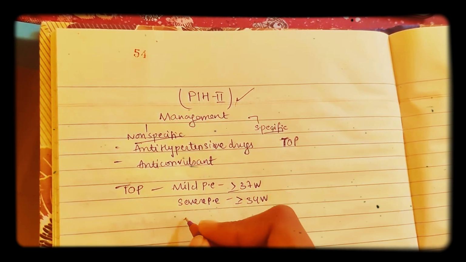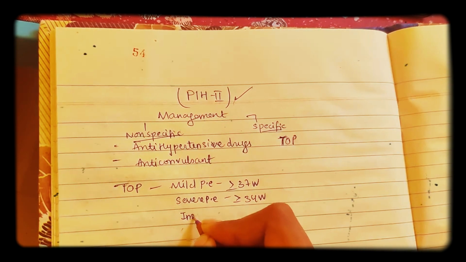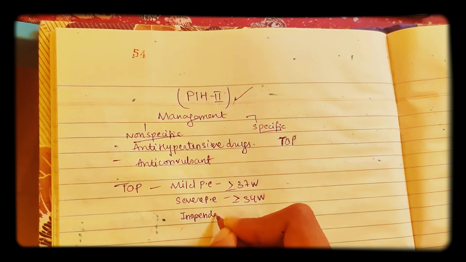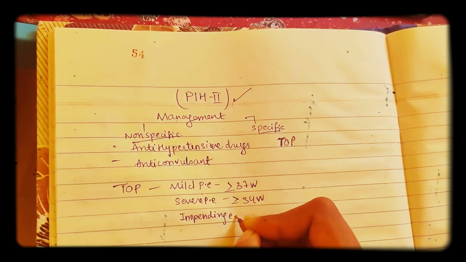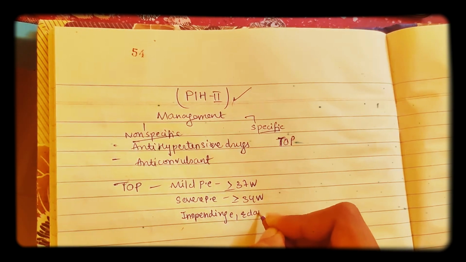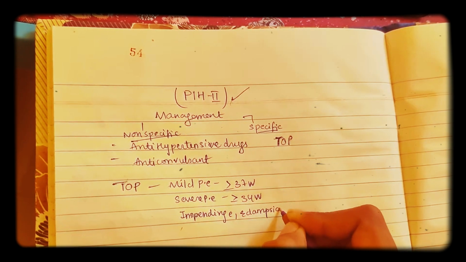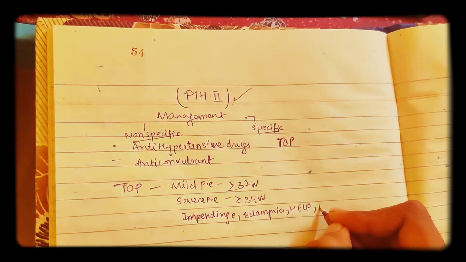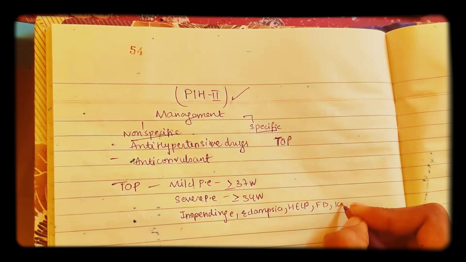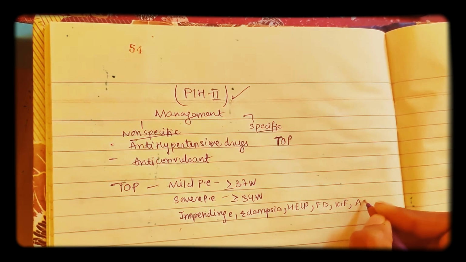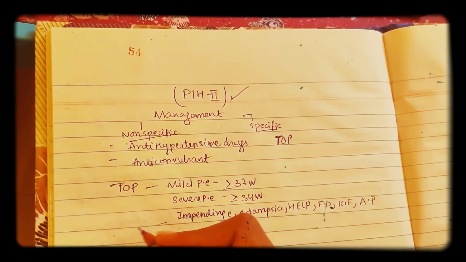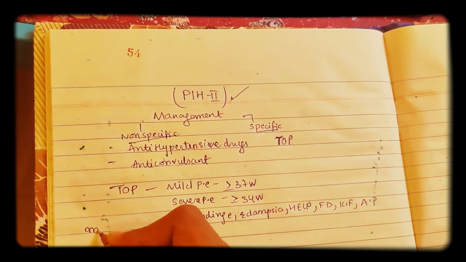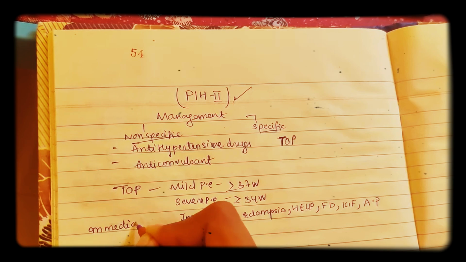Coming to other forms like impending eclampsia, eclampsia and HELLP syndrome, and also fetal distress, kidney failure, abruptio placenta, in all these conditions immediate termination is required.